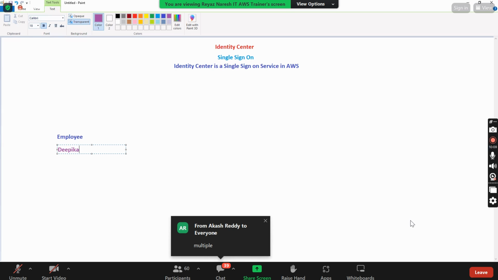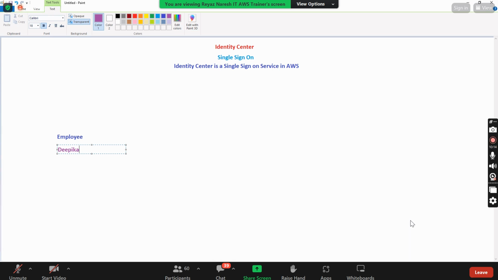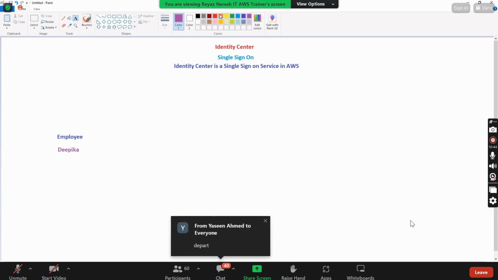Let's say the DevOps department has a separate root account, the security department has a separate root account, and the support team has a separate root account. Or we can say the dev environment has a separate root account, test environment has a separate root account, production environment has a separate root account. You can give any name. It can be environments, prod, test, dev, or different departments. Which one should we take? Departments or environments? Okay, let's take environments.